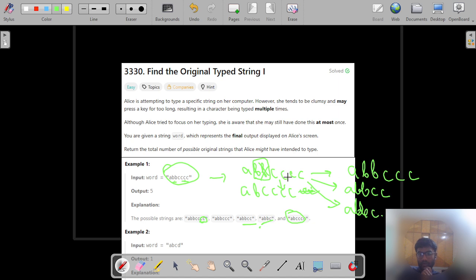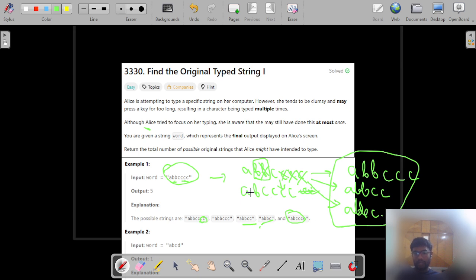The only thing that we are doing here is removing each repeated character of c, which we are assuming might be a wrong key press from the user. In this case, Alice is the user, right? So all of those might be possible, and these might be the expected output strings that the user was looking to type.